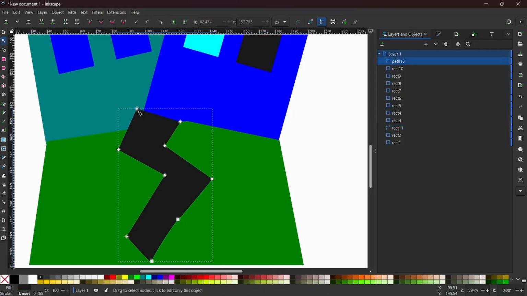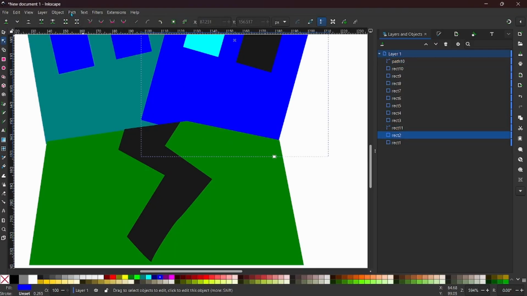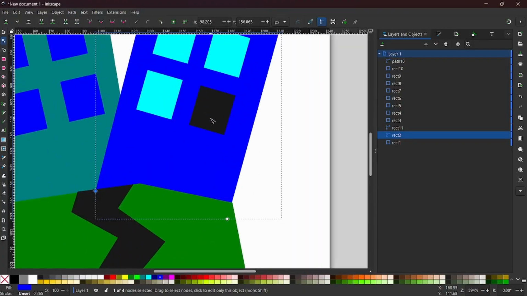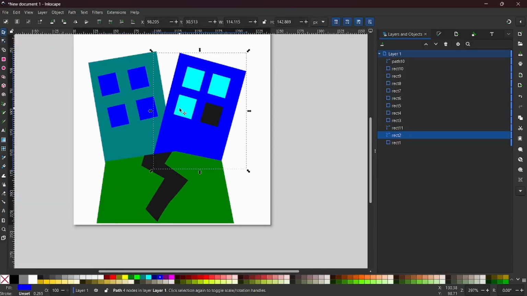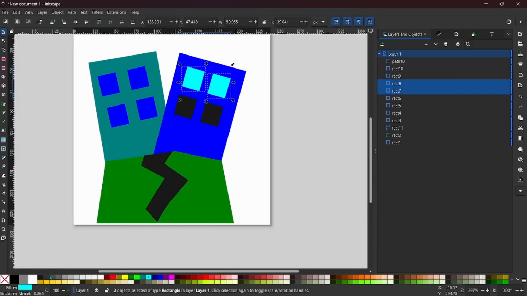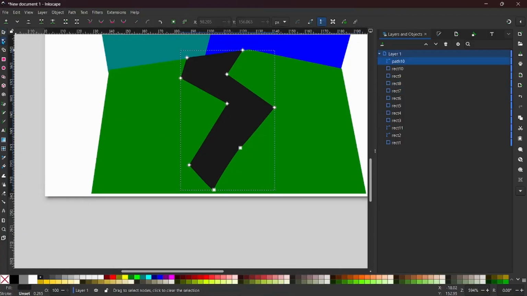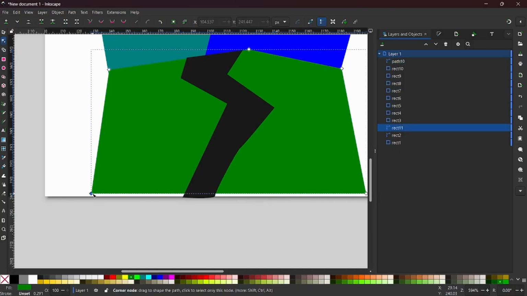Then this one, let's again do the object to path. Same here. And let's just move this downward. And I think the color black here is better. So let's try to use the black color for the window. Now we have a simple icon that we can use for our earthquake scenario.